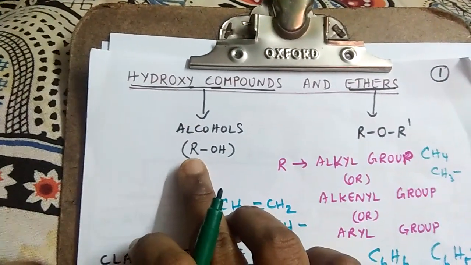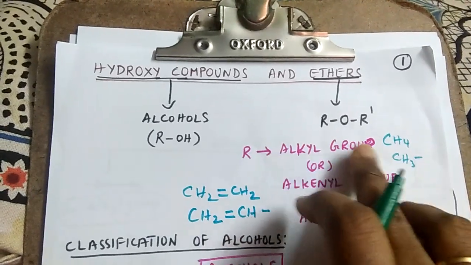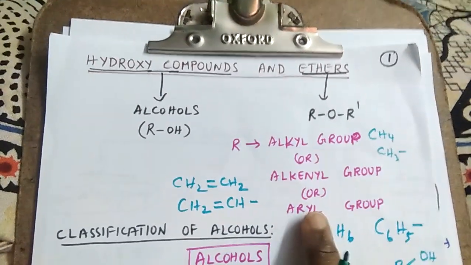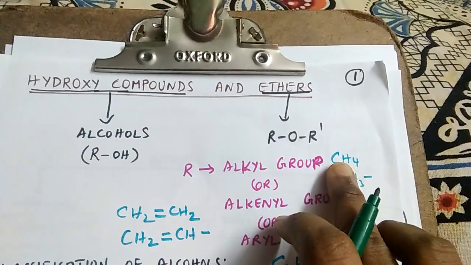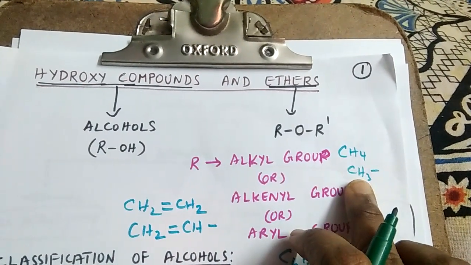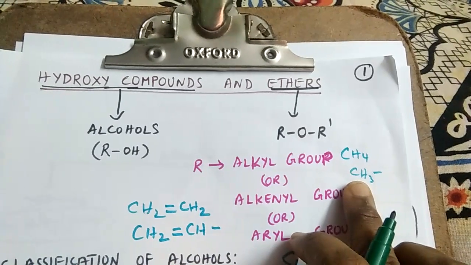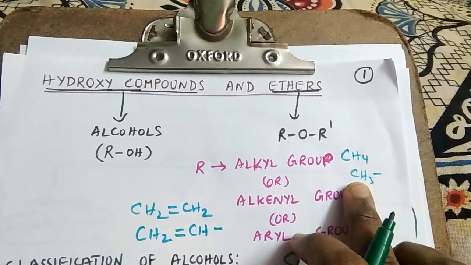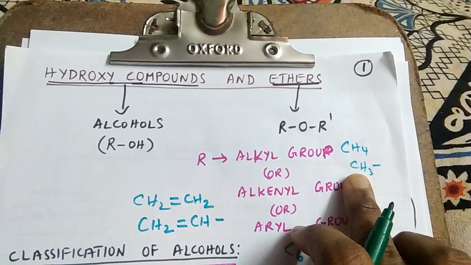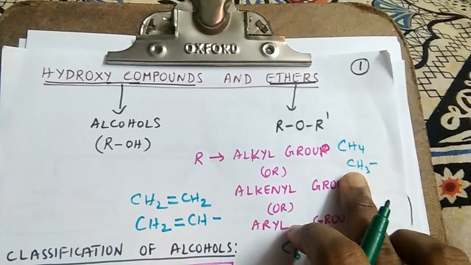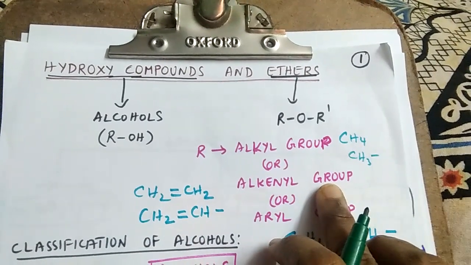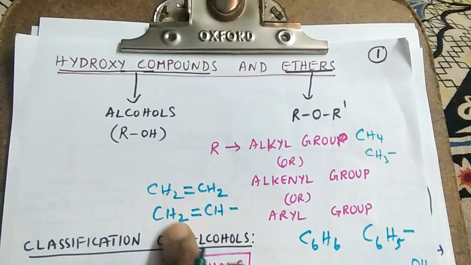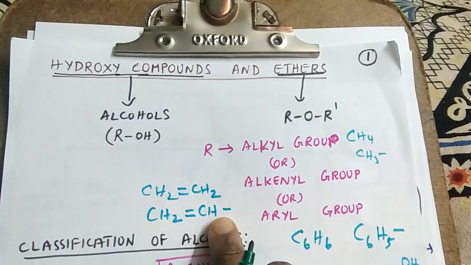Alcohols have a general formula ROH, where R is the alkyl group or alkenyl group or aryl group. What is an alkyl group? See, this is methane. This one is methyl group. So alkyl groups are methyl, ethyl, propyl, isopropyl, and like groups. They are derived from alkanes. What is alkenyl group? They are derived from alkenes. This is ethene and this is ethenyl group.